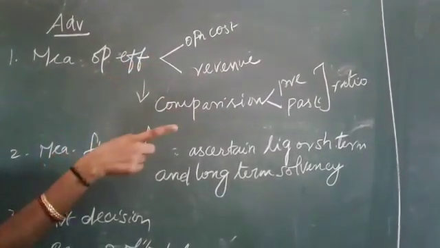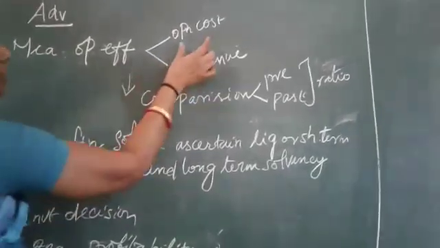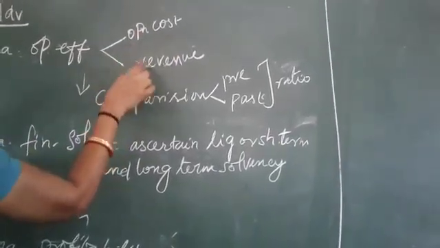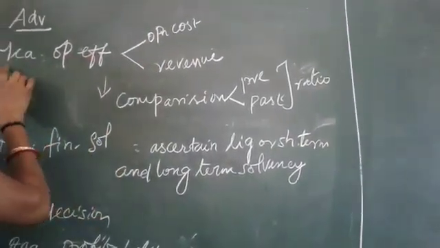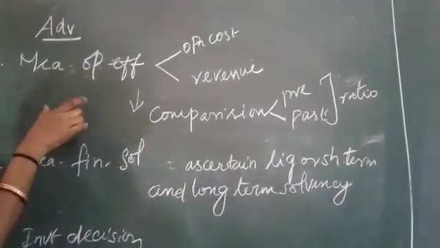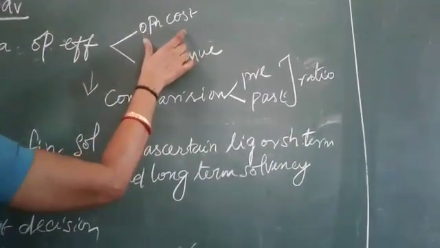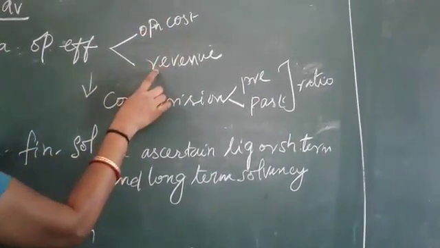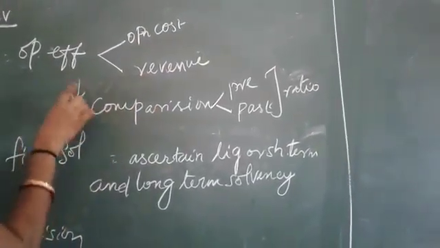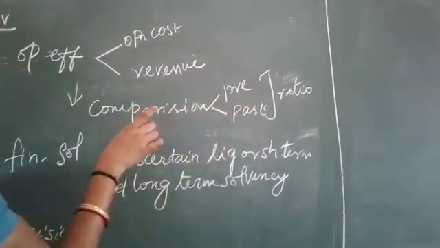While we were doing the sums, in the formula, we used the words operation cost and also revenue from operation, isn't it? These two we have seen. So, measuring the operational efficiency means that with the help of ratio analysis, we can easily find out the operating cost and, at the same time, the revenue from the operation. Then the second one, easy to compare the present and also past ratios.